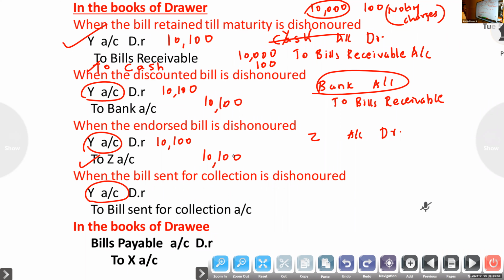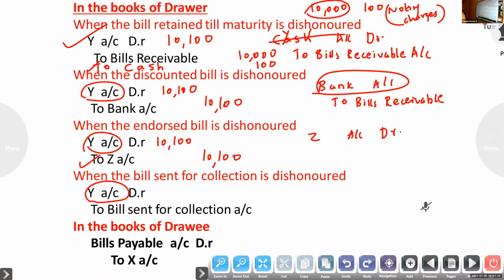Y accounted to Z. Y has to give 10,100 to Z. Okay, so Y drawee is a debit, but the credit will be to bank if it is a discounted bill. Endorsement, endorsee debit, credit Z.